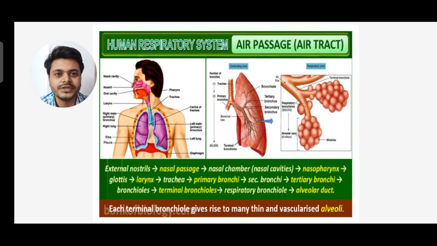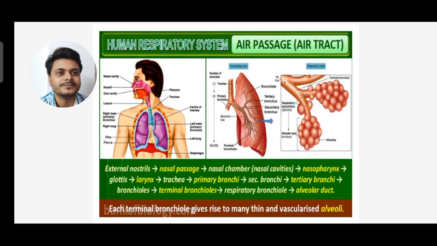Now you can see the pathway given from start point to last. You can see the external nostril from where the air enters. So external nostrils, then nasal passage, then nasal chamber, also called nasal cavities, then nasopharynx, then glottis, then larynx, then trachea, then primary bronchi, then secondary bronchi, then tertiary bronchi, then bronchioles, then terminal bronchioles, respiratory bronchioles, then alveolar duct. Each terminal bronchiole gives rise to many thin and vascularized alveoli. So these are the passages.